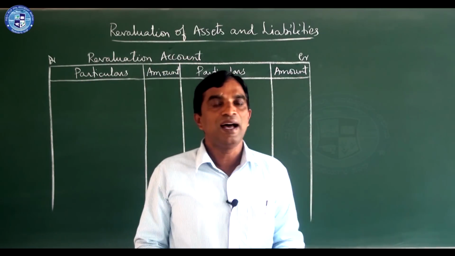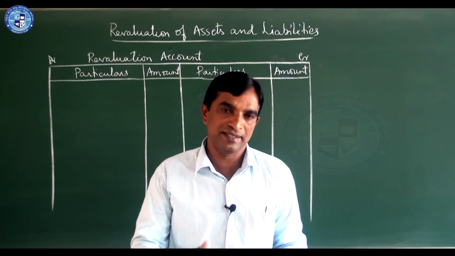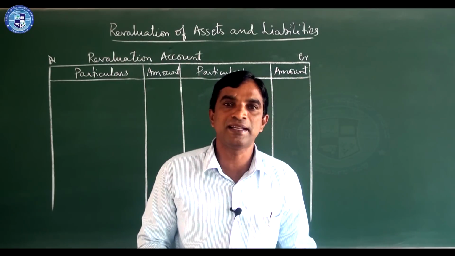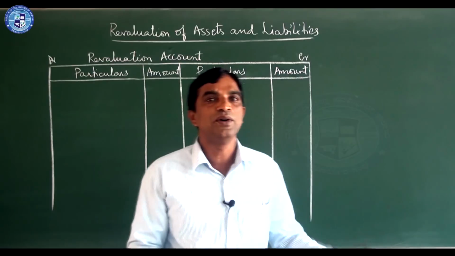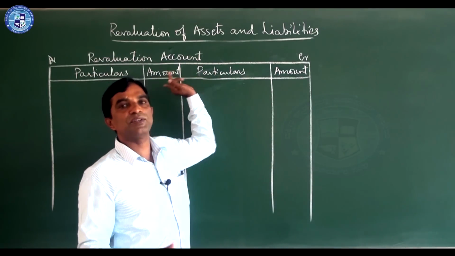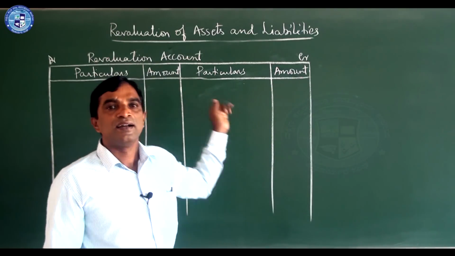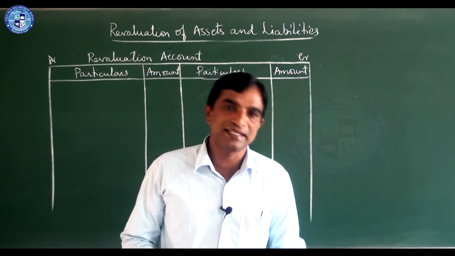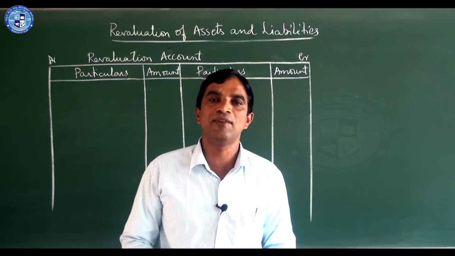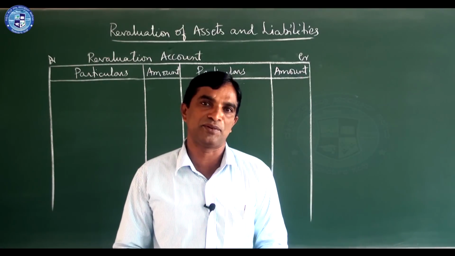Like that only, liability decreases is the reverse of that. When a liability decreases, liability account debit to revaluation account. The revaluation account is credited by the liability account. Like that only, when a liability increases, revaluation account debit to liability account.